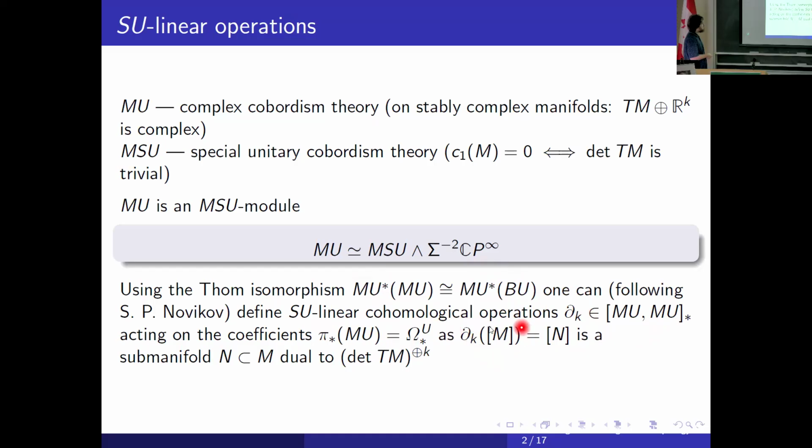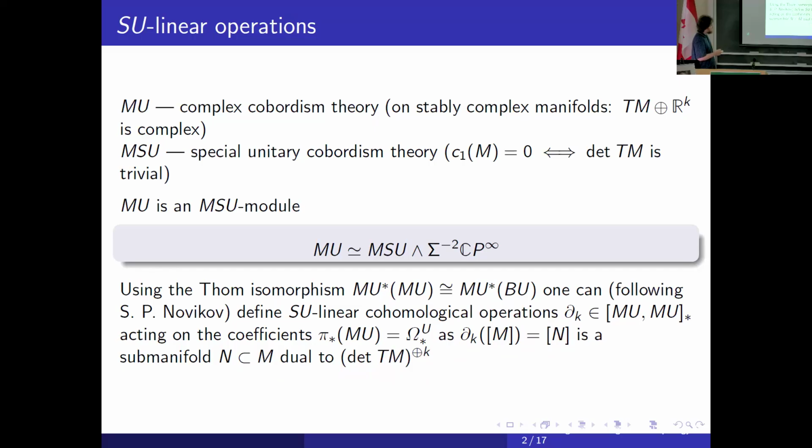D_ε of the bordism class of a manifold M is the bordism class of the submanifold N dual to the direct sum of determinant bundles. For example, D1 is the submanifold dual to the determinant bundle, and in particular, it's an SU manifold. D1 of M is an SU manifold because the Chern class of the dual to the determinant bundle is 0. But higher operations, of course, do not take values in SU manifolds.